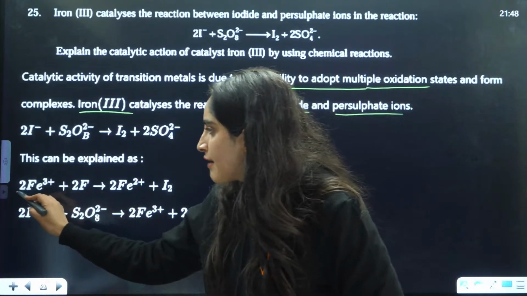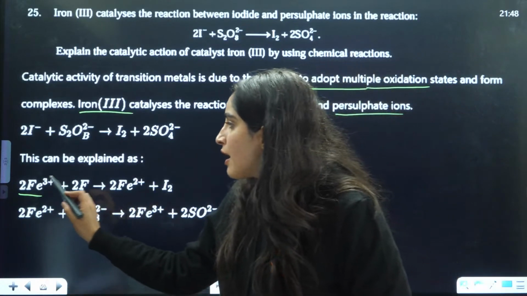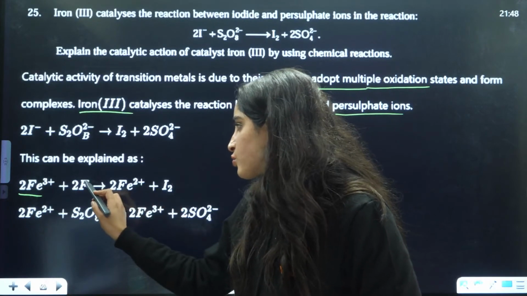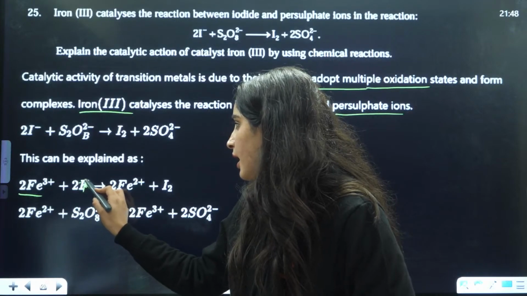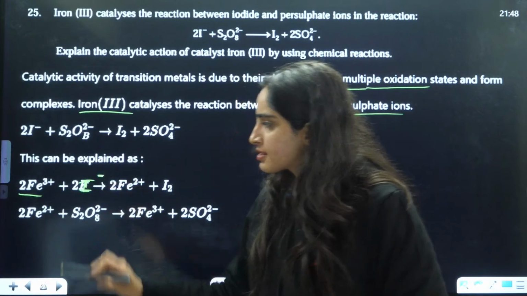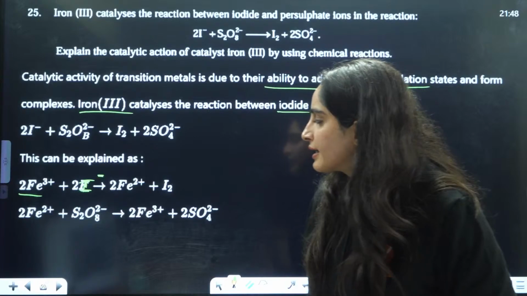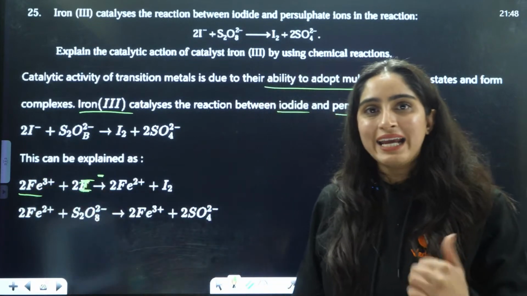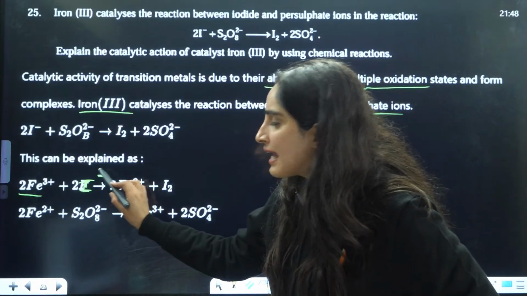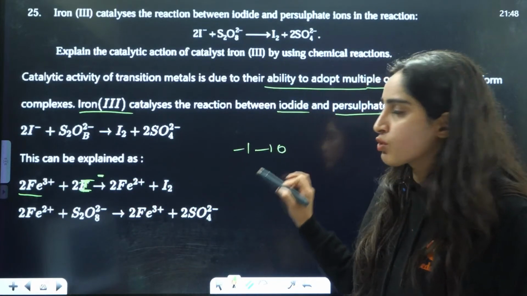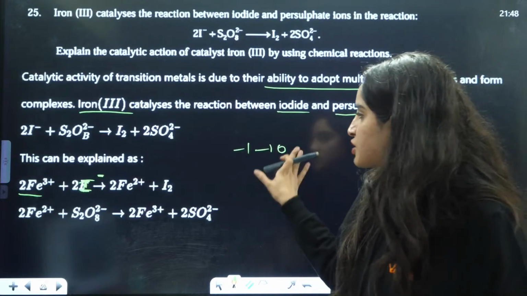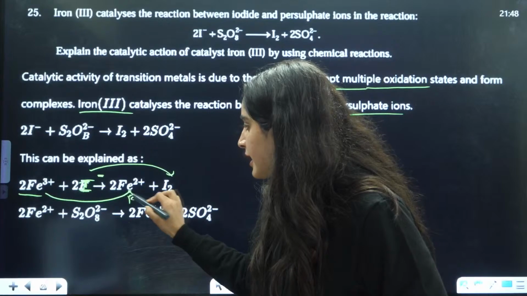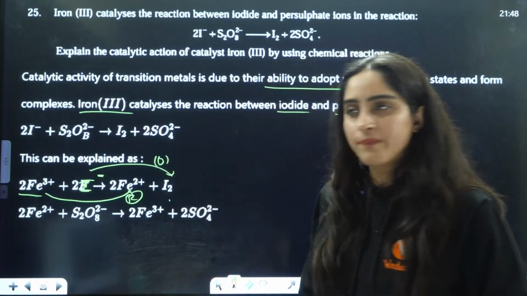So in step one you have Fe3 positive. Now this Fe3 positive will react with I negative; this is not F, this is I negative. As you can see, I negative is going from -1 to 0, so there is an increase in oxidation number. It is getting oxidized, and Fe3 positive is getting reduced.